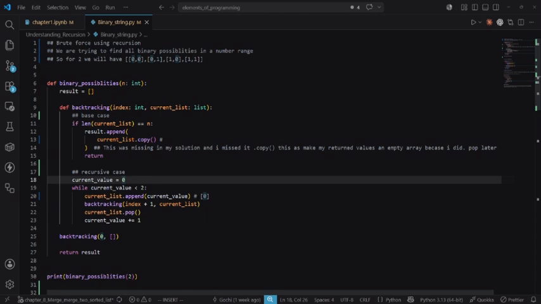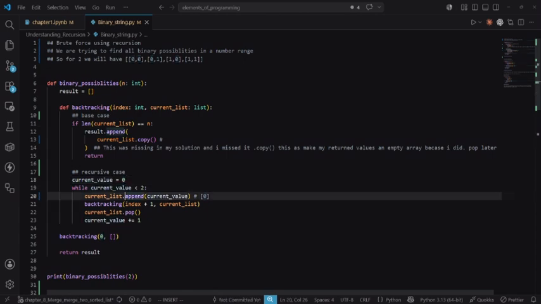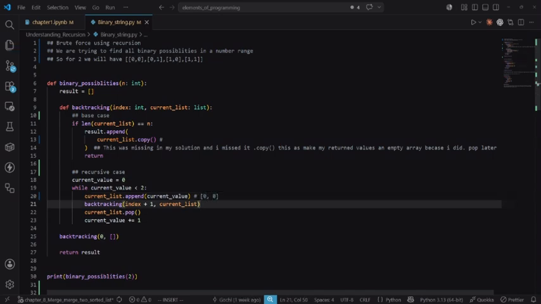Now coming to this current, this guy is still 0 while it's still less than 2, and then we call append again, appending 0 here. So we have 0 here, and we go backtracking again. Now when we call backtracking, the next index is now at what? Plus 1, and that means it's now at 2. That means we're passing into here. The current list now has a length of 2, and n is now 2 as well. Now this base case is satisfied, and we pass that guy,